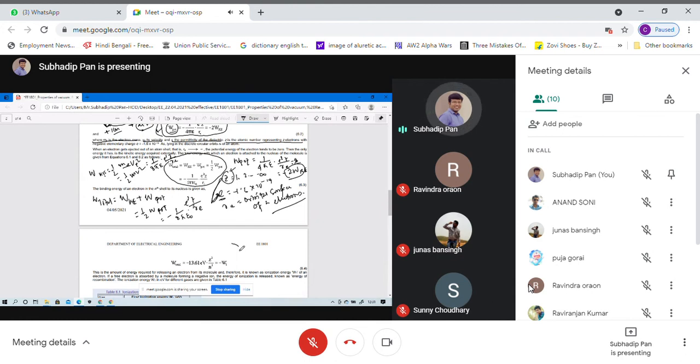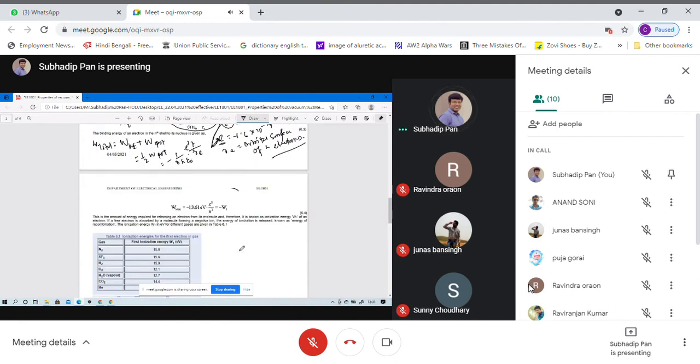Okay, so here we will see the W total. If we simplify these things, then actually the W total is equal to the negative of W1.